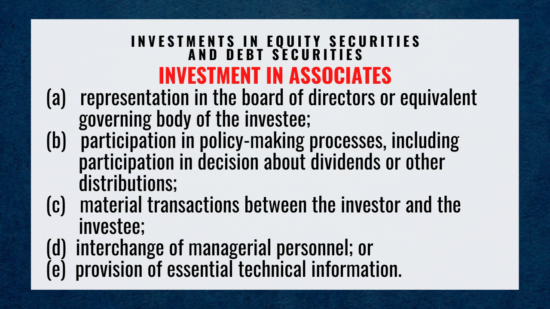Letter B, participation in policy-making processes, including participation in decisions about dividends or other distributions. Letter C, material transactions between the investor and the investee. Letter D, interchange of managerial personnel. Or letter E, provision of essential technical information.